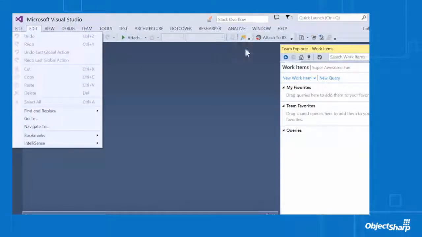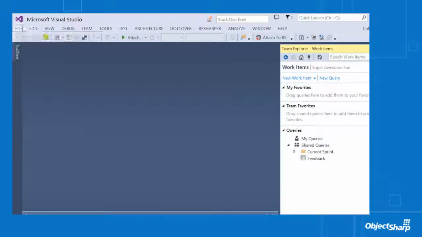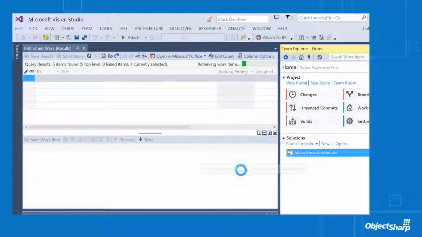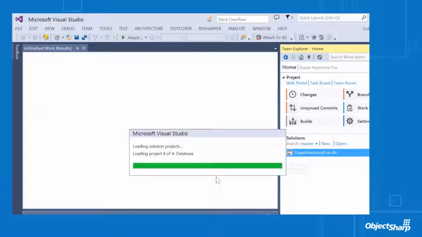And I did disable my Netflix client. So, all right, let's dig into my work items here, and we'll just go ahead and hit up the team queries and see what's on the backlog, what the boss there added, and make sure that we can get everything solved in the nick of time.